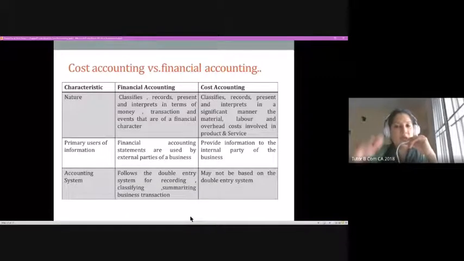We record the accounting transactions in chronological order. Then at the end of a particular period, we prepare the financial statements. Then we take a decision based on that.